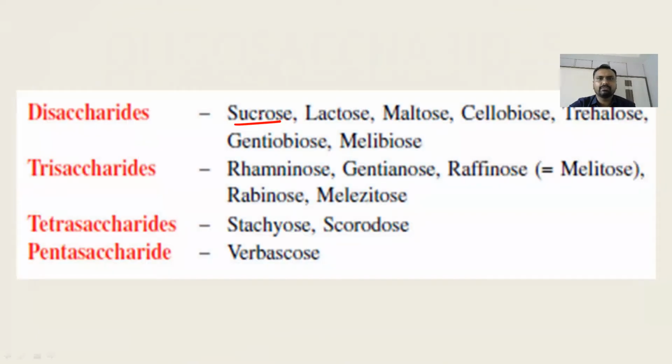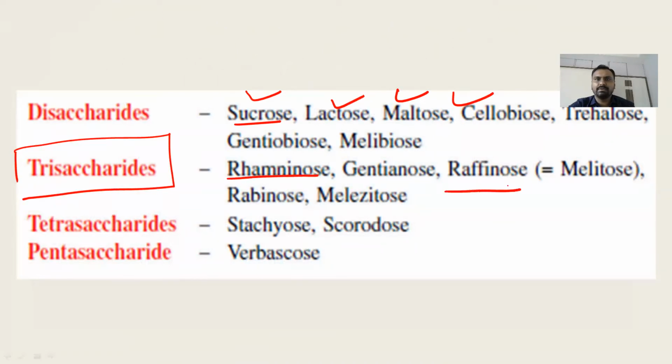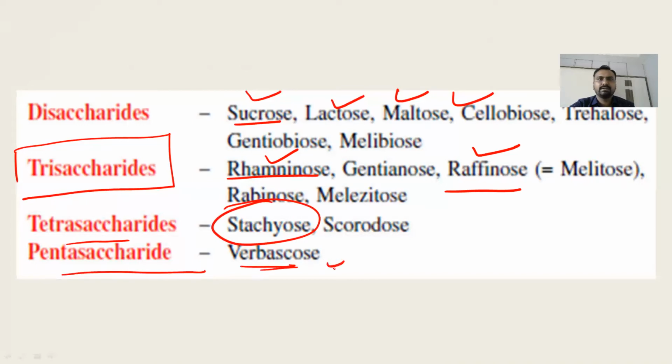Disaccharides like sucrose, lactose, maltose, cellobiose are disaccharides. What is the example of a trisaccharide? That is rhamnose and raffinose. Most important are rhamnose and raffinose. Tetrasaccharide is stachyose, and pentasaccharide is verbascose. Right, so raffinose and stachyose are very important examples.